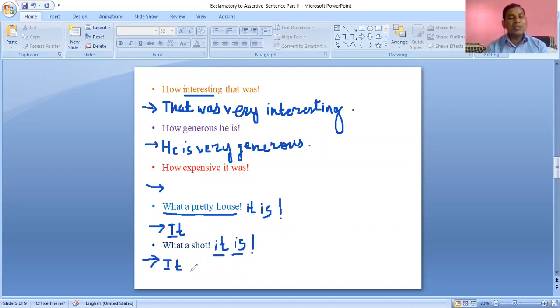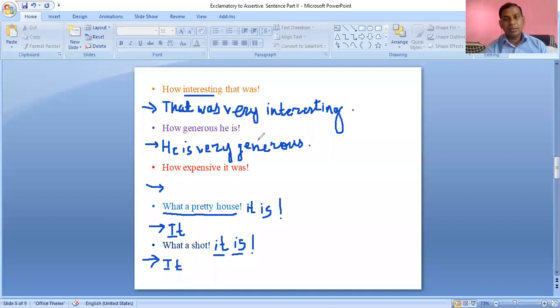So we cannot use "very" here. We cannot say "it is a very shot" or "it is an extremely shot." According to our adjective, we have to arrange and use the word out of extremely, great, very, etc. So, it is a great shot.